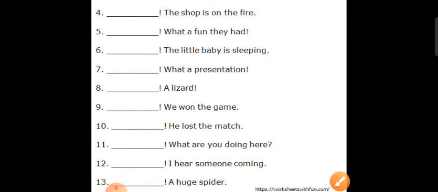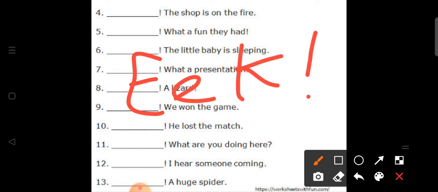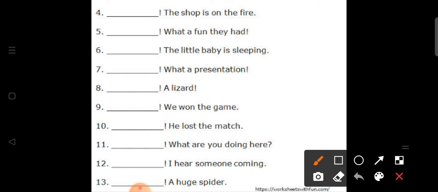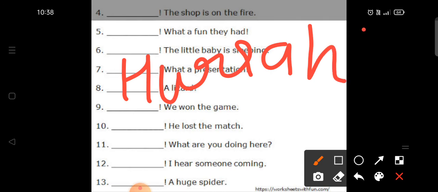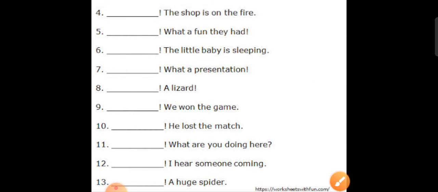Then eighth one, dash, a lizard. How do you feel when you see a lizard, students? Eek, है ना? So we can write E-E-K, right? It's kind of ew, eek, right? When you don't like when you see something, right? Then we can say that, eek, a lizard. Dash, we won the game. Right, here we can show our excitement by using the word hooray. Hooray, we won the match. Next one, 10th one.